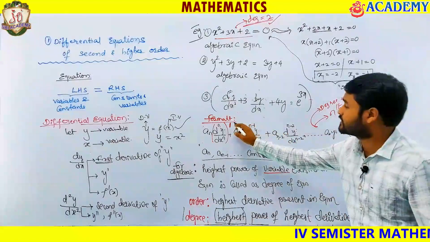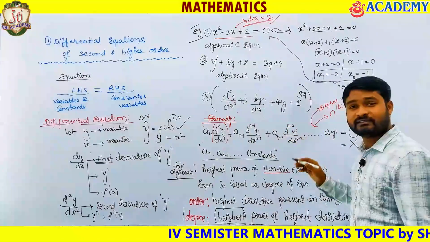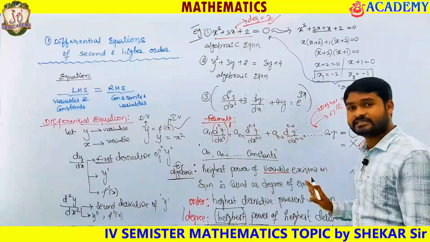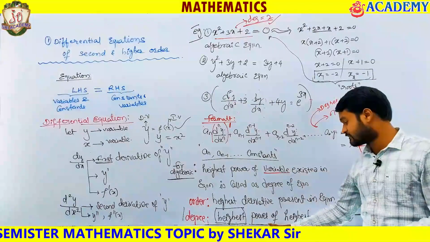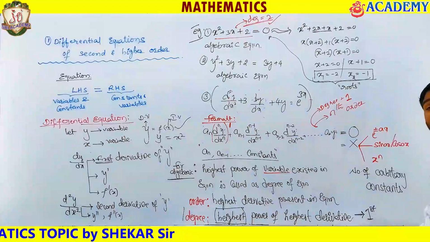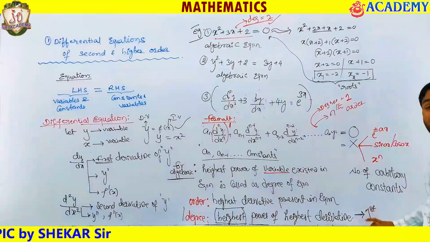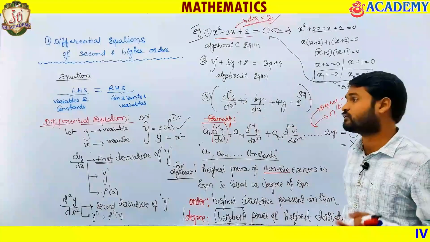You should not have 3/2, 4/6, 5/7 like that. All powers should be integers, then only you can describe it. That's why we say degree is the highest power of the highest derivative after eliminating radicals. That point we will discuss in ESET, no worry at all.